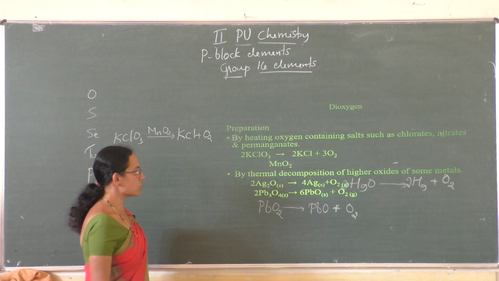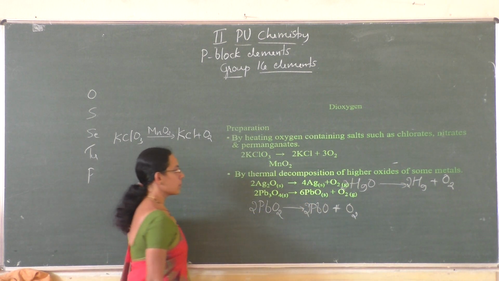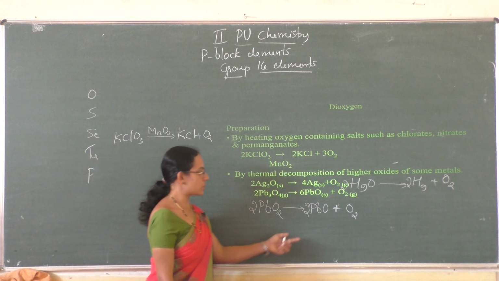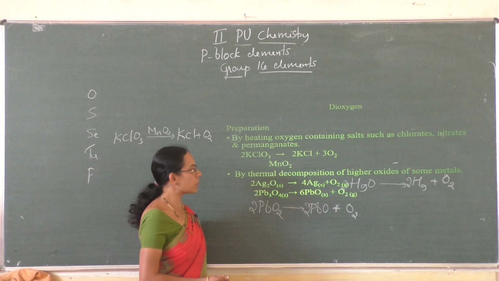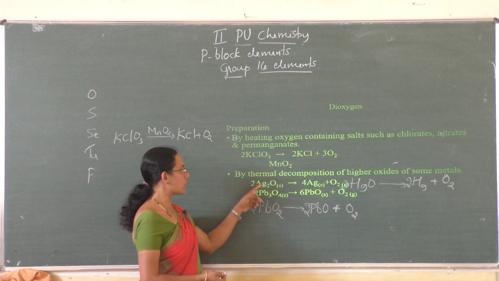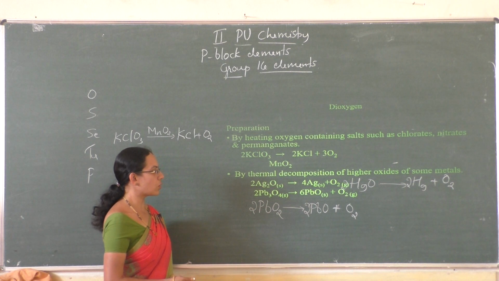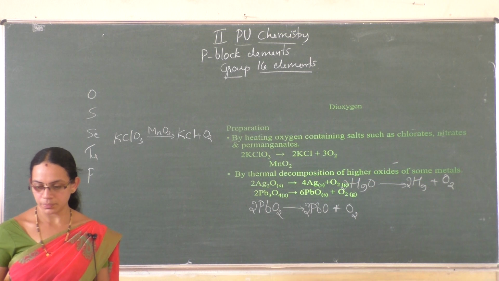So this is also one of the methods to prepare oxygen. So this is the second method of preparation of dioxygen by thermal decomposition of higher oxides of some metals like Ag2O, lead oxide or mercuric oxide and PbO2.